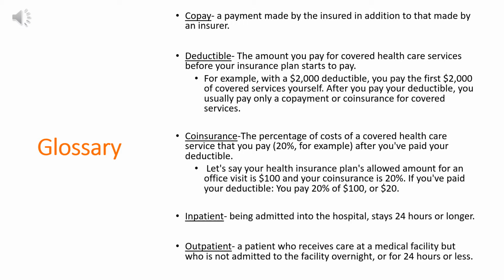Prior to going over the benefit options, I would like to go over a glossary. This will withhold terms that will be referenced within this PowerPoint. Copay, a payment made by the insured in addition to that made by an insurer. Deductible, the amount you pay for covered healthcare services before your insurance plan starts to pay. For example, with a $2,000 deductible, you pay the first $2,000 worth of covered services yourself. After you pay your deductible, you usually pay only a copayment or coinsurance for covered services.